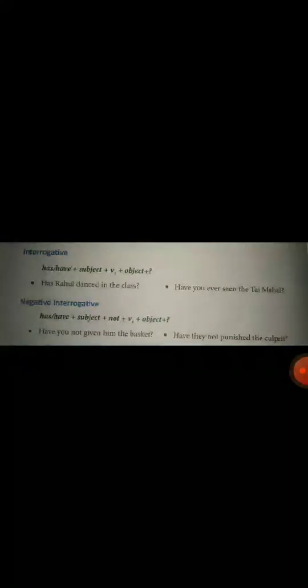Now negative interrogative. Similarly, has, have will come first, then subject, then only not will come between subject and V3. Have you not given him the basket? Have they not punished the culprit? So here also you can see have, has will come first, then subject you, then not for negative, and then V3, which means give, gave, given. So the third form of give is given, and then object, him the basket, and then interrogation mark.